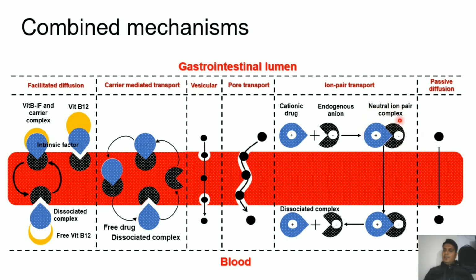Due to the high lipophilicity of this complex, it will get available to the systemic circulation easily, and after getting available into the systemic circulation, it will release the cationic drug into the blood, and finally it will move to the other side to carry another cationic molecule. So this is how all these mechanisms work.